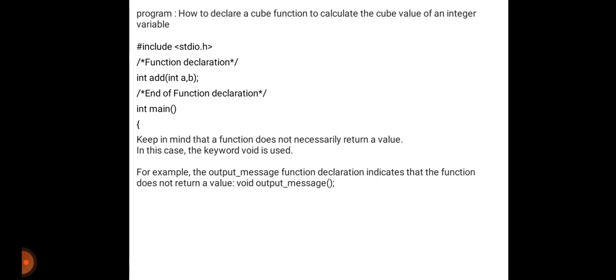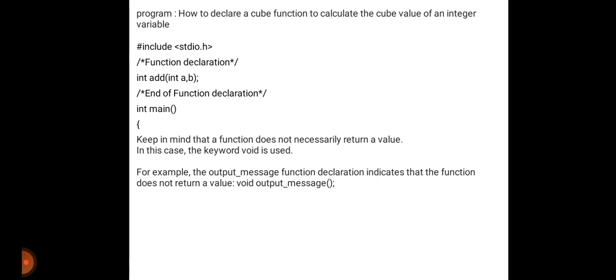So function declaration, then int add(int a, b), means here we have to add these two values, a and b. Then end of function declaration. Means in the opening we have to declare what function we use in our program, and in the end what we will do with our function.